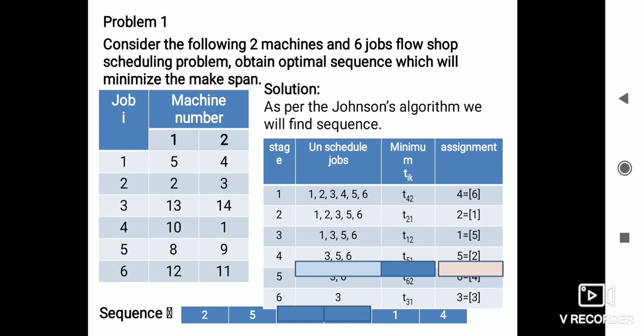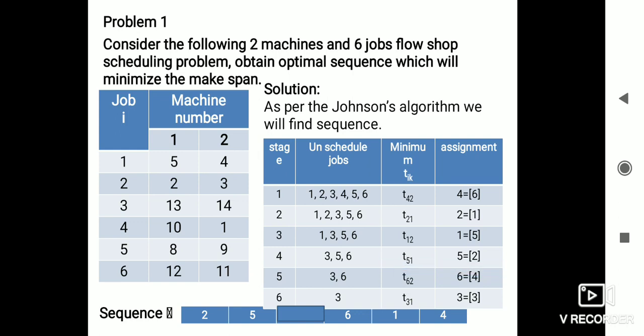After that, what are the unscheduled jobs? 3 and 6. Which one has the minimum? 6 has the minimum, and it is on the second machine, so we place it in the last available position, that is the fourth.